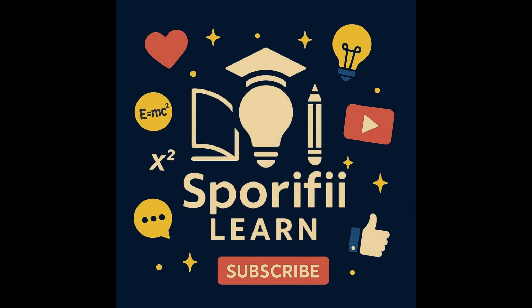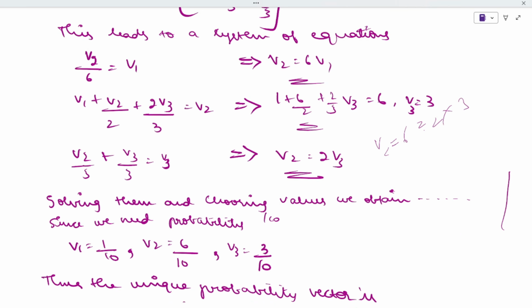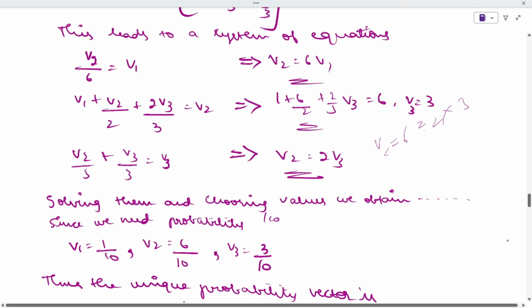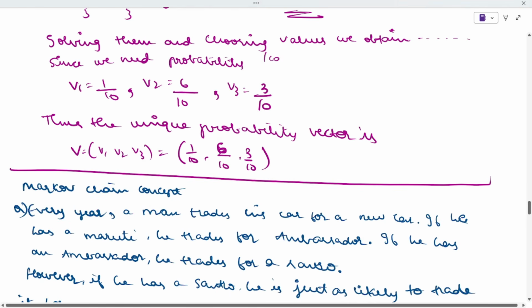Sorry for the interruption. Next we'll continue the sub question. You got this answer, right? That is 1 by 10, 6 by 10 and 3 by 10. That is the V1, V2 and V3 values.